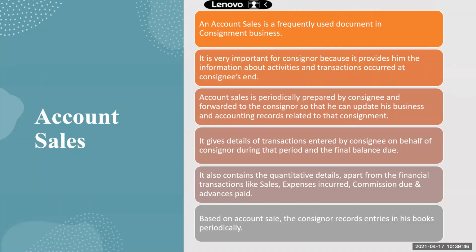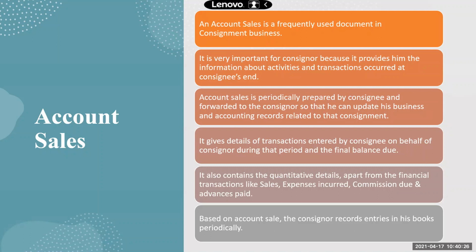Okay, so account sales is a frequently used document in consignment business. As I told you, it's a major document. It is very important for the consigner because it provides him the information about the activities and transactions that occurred at the consignee's end. Whatever has happened at the consignee's place, the consigner will know only through this account sales. Otherwise, the consigner will not know anything because the consigner is in a different place and the consignee is at a different place. Right? Account sales is periodically prepared by the consignee and forwarded to the consigner so that he can update his business and accounting records related to that consignment.